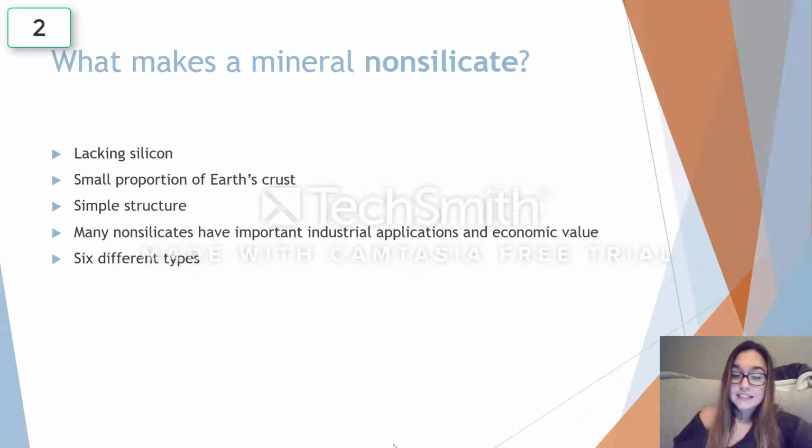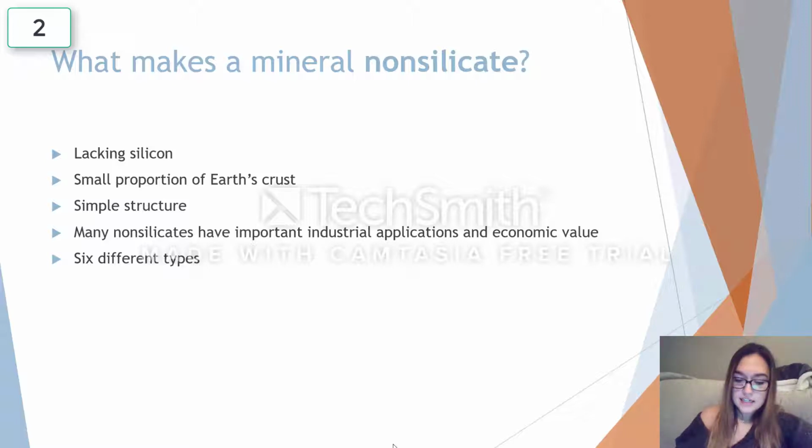There are actually 6 different classes of non-silicate minerals, which include the oxides, sulfides, sulfates, halides, phosphates, and carbonates. We group these classes based on what underlying ion is found in common between the minerals in the groups. Although only a small proportion of Earth's crust is non-silicate, we still have 6 groups of them just to make it a little easier on us.